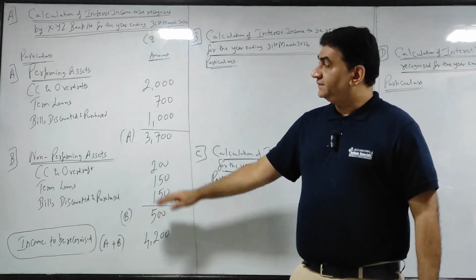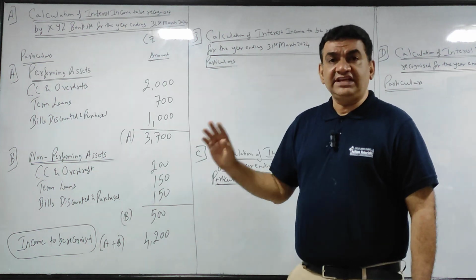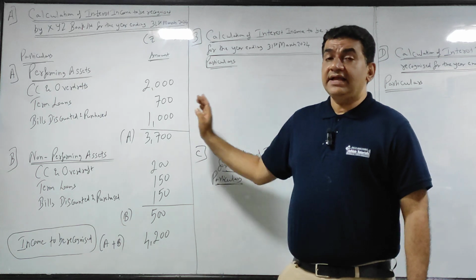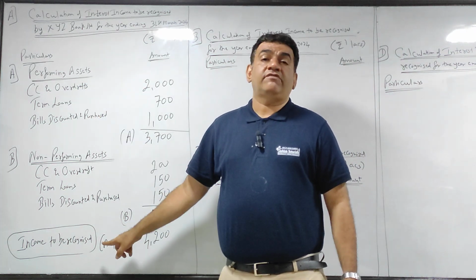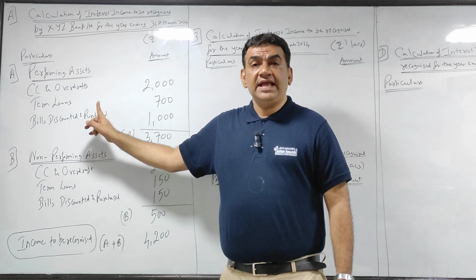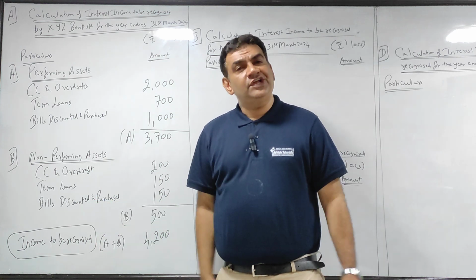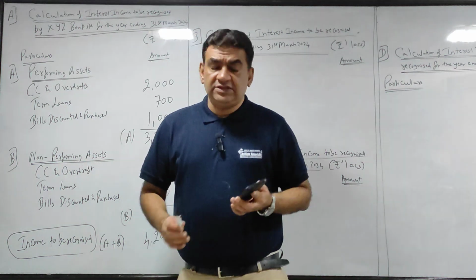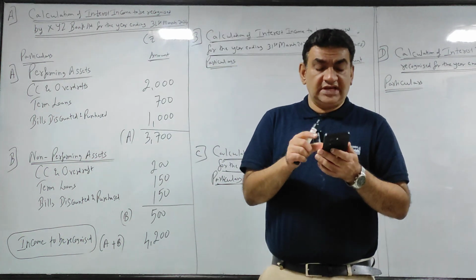So I'll repeat, guys. For these sums, the concept of all four is different. As I told you, there are 4 different variations, and in this session I am covering all 4. So what did we do here? In performing assets we took earned and in non-performing we took received. In performing we ignored received; in non-performing we took received and ignored earned. Got it? Chalo. Now let's take the B part. Now understand the difference between the 4 parts.